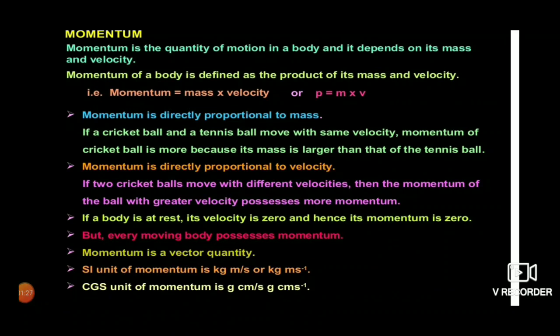Momentum is directly proportional to mass. Directly proportional means if one quantity increases, the other quantity will automatically increase. It means if a body A has mass more than the body B, then the momentum of body A will be more than the momentum of body B. We can explain it by taking the example of cricket ball and tennis ball. The mass is larger in case of cricket ball, so its momentum will be more.